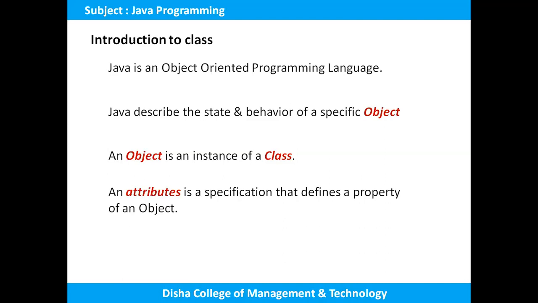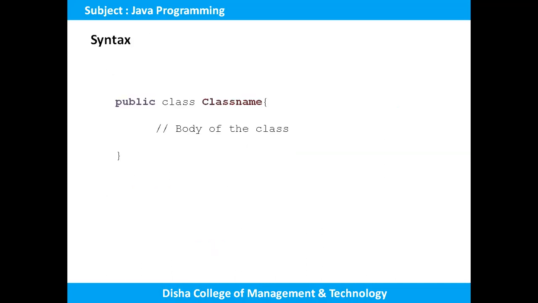So there is another term that is associated with the OOPS concept of Java, that is attribute. Here the attribute is a specification that defines the property of an object. Okay, so there are two types of attributes. One is built-in attribute and another is user-defined attribute. In coming classes we will discuss this. We will see what an attribute is in a practical way, and how we are going to use the object and what is the importance of object. We'll discuss it.